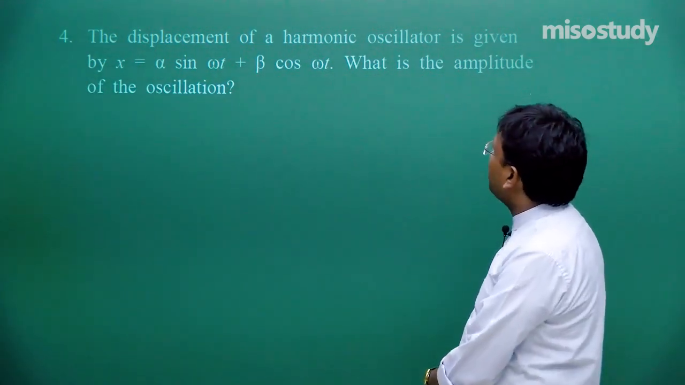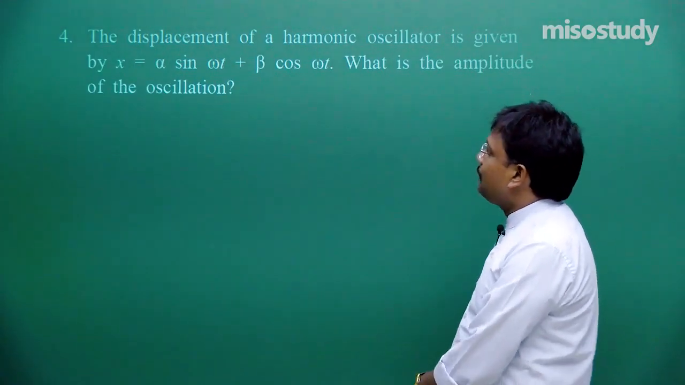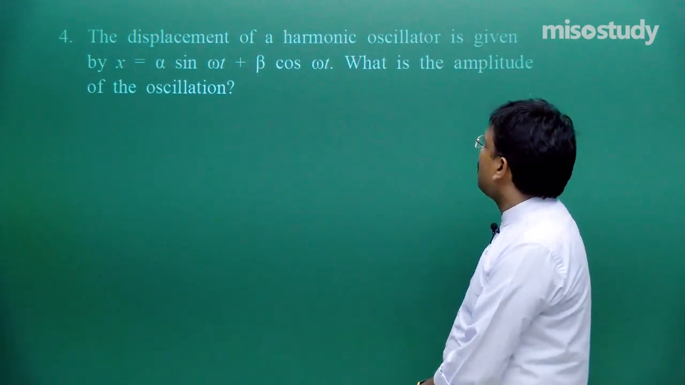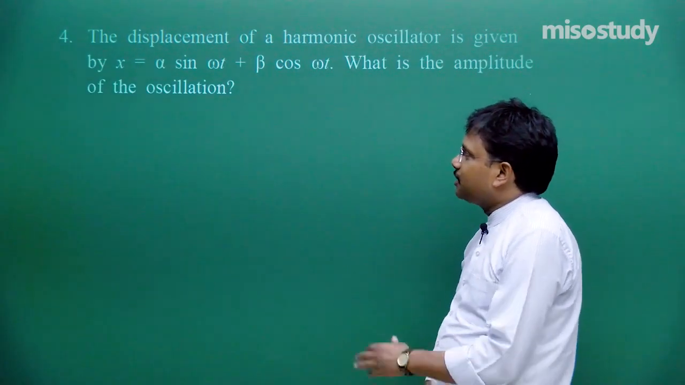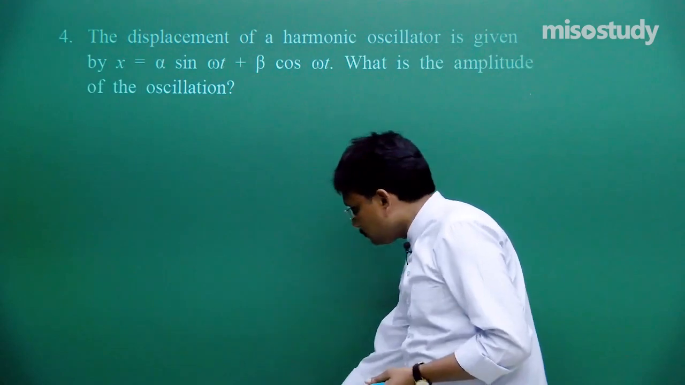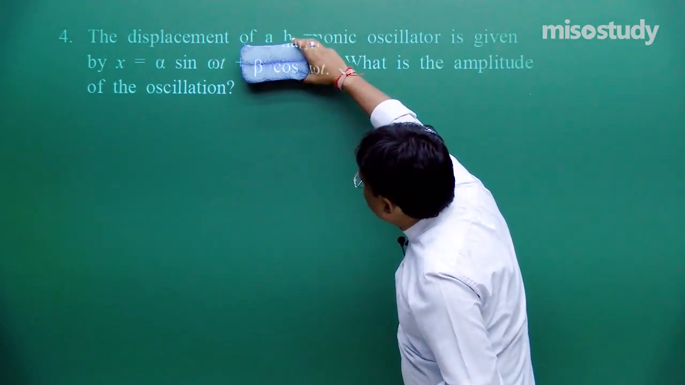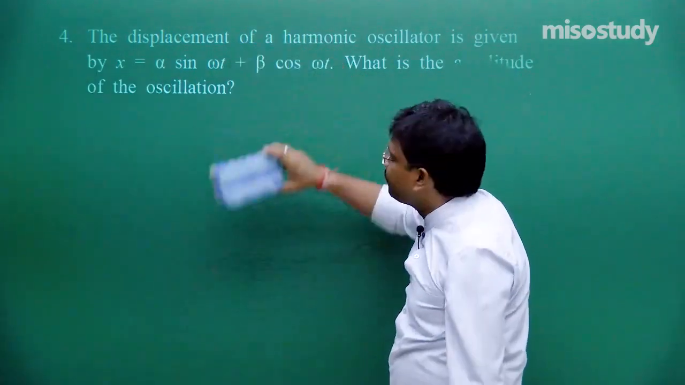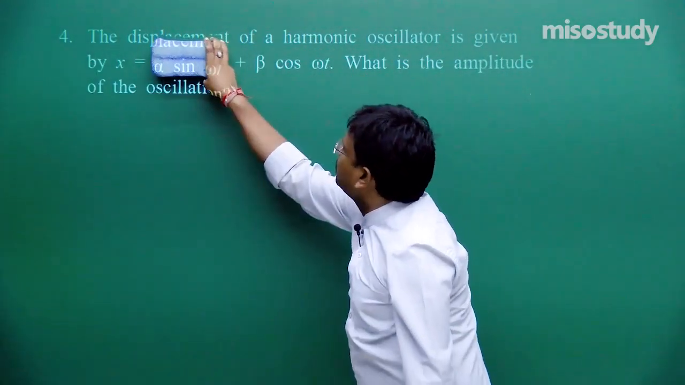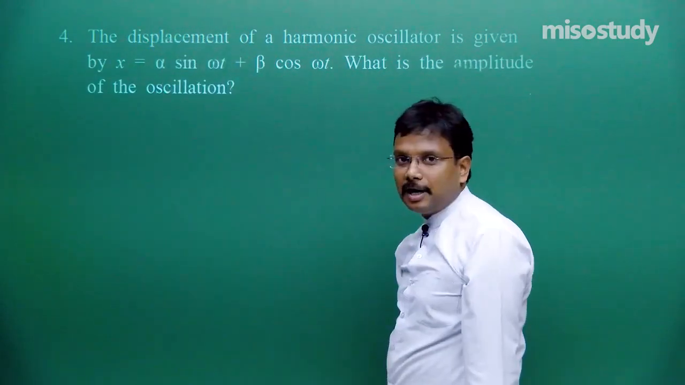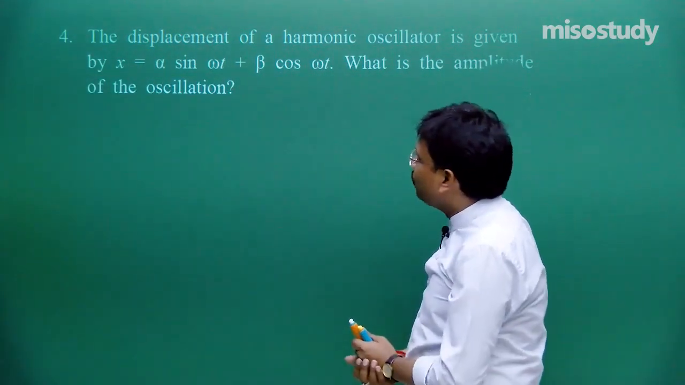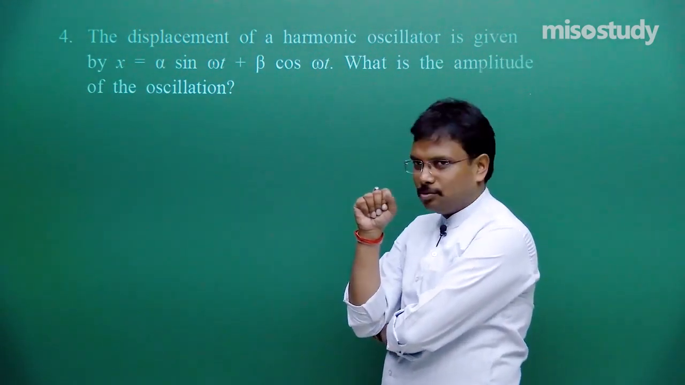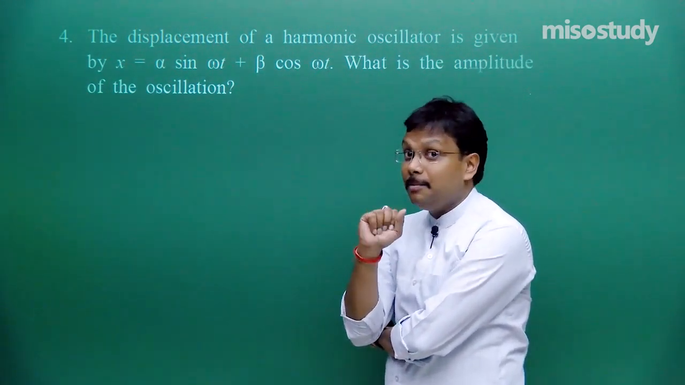Displacement of a harmonic oscillator is given by x is equal to alpha sine omega t plus beta cos omega t. Okay. What is the amplitude of the oscillation? Now problem is, if you hide this much, then you can say amplitude is alpha, no problem. If you hide this much, then you can say amplitude is beta. But here it's so difficult. What is the amplitude? Alpha plus beta? No, no, no. That is not the way of saying the final amplitude.